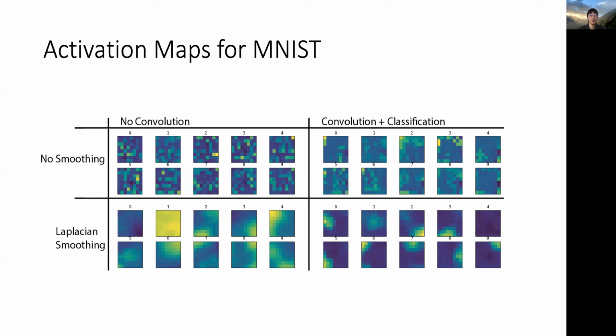For each MNIST digit, we average the activations over the entire class of the test set. For a standard network with no graph smoothing and no convolution, the activations are distinct for each class, but not very intelligible to the human eye. With a convolutional decoder and no smoothing, we do not see much effect.